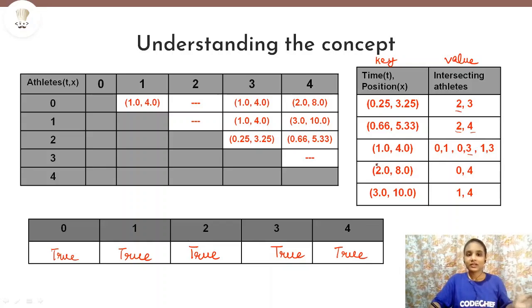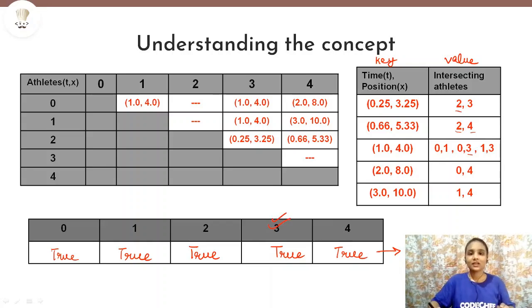Like I told you in the previous example, if A infects B and then B infects C, then the time between B and C should be greater than the time between A and B. So that problem is already solved here, because we have taken these pairs in increasing order of time. And now after doing this, in this array, the number of true values that we get is the count of all the athletes that will be infected at last. So here it is 5. That means if 3 is initially infected, then all 5 athletes can be infected.